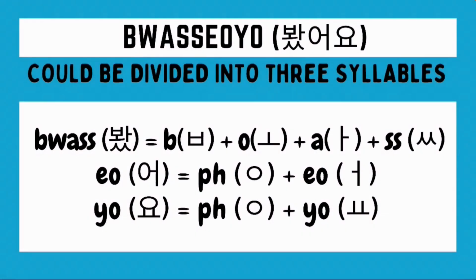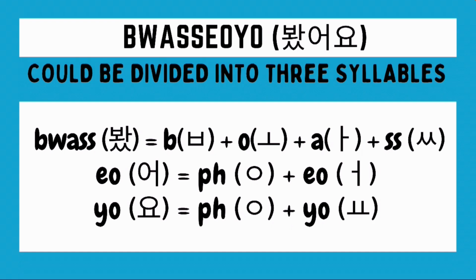Now, how do we write BWASSEOYO in Hangul? Let's start with the first of the three syllables. To be able to write the syllable BWAS, we need to draw first a B character, followed by an O character, followed by an A character, followed by a double siot or ssangsiot character. Take note that the wa sound is actually formed by combining the o and a sound.